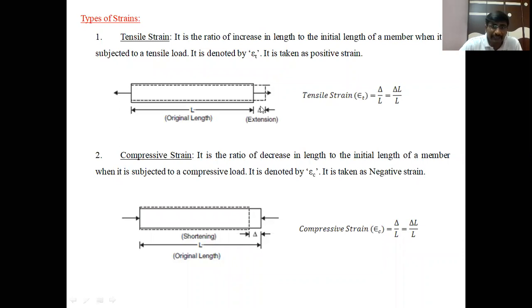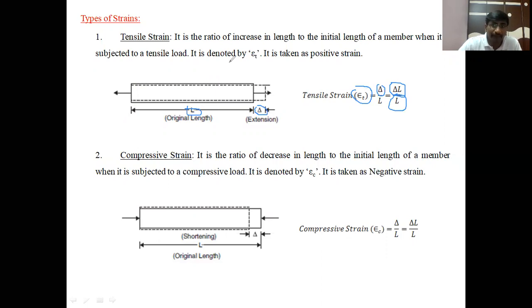Delta represents the enlargement or increase in length, and L is the initial length. The increase in length, delta L, divided by the initial length is called the tensile strain, which is denoted by epsilon T. Suffix T is for tensile, epsilon is the strain.